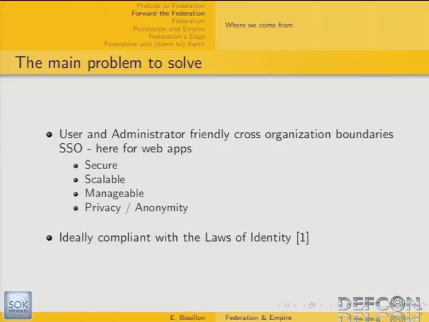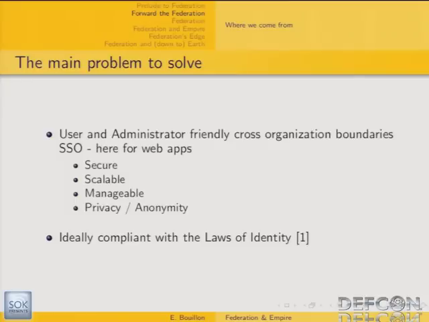So now, where do we come from? What is the main problem that this kind of standard tries to solve? Let's say that the single sign-on issue within a single domain has been solved for a while now. The initial solutions for this single sign-on problem in a single domain were very efficient from an administrator point of view, but maybe not that satisfactory from a security point of view.